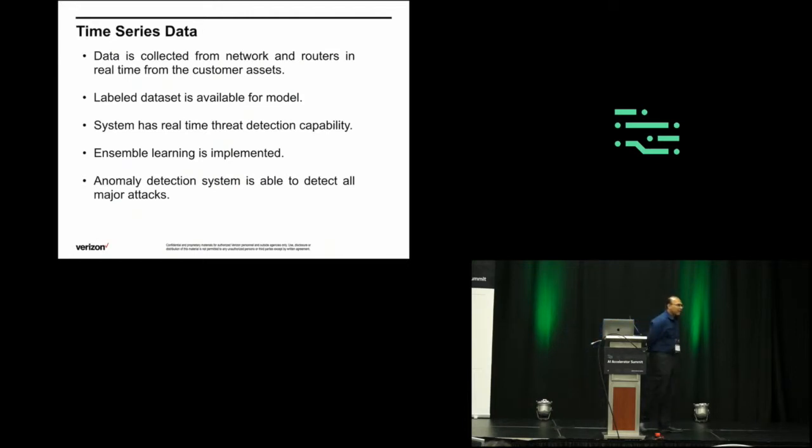Since there are multiple workflows, there is network data and router data, and we have classifiers in both workflows. What we are doing is taking the vote from those multiple classifiers and declaring whether it's a real threat or not. That's the reason we implemented ensemble learning here, to make it more robust.